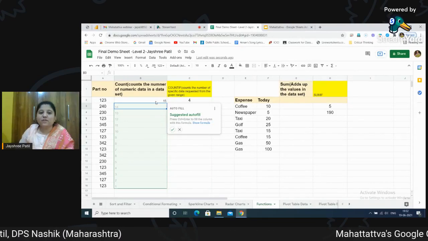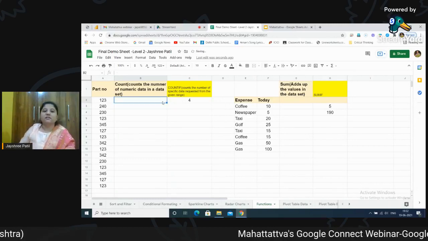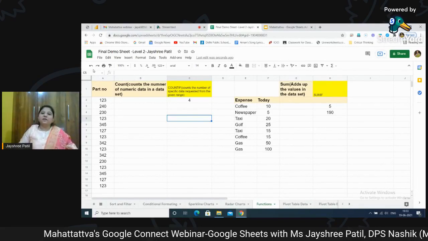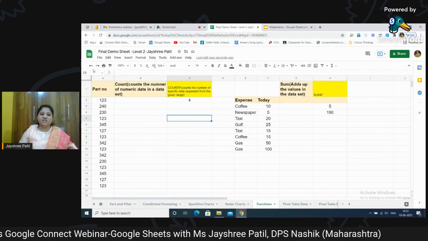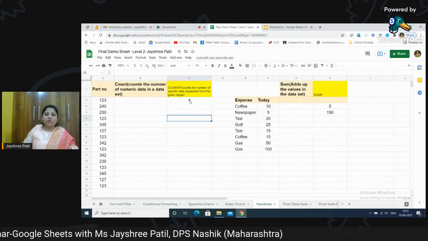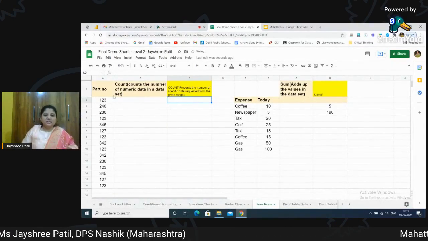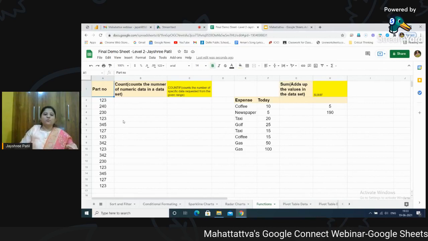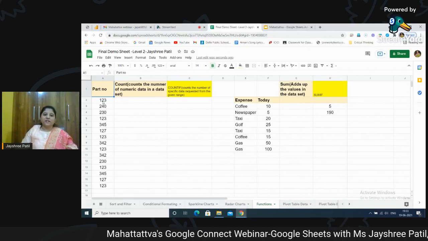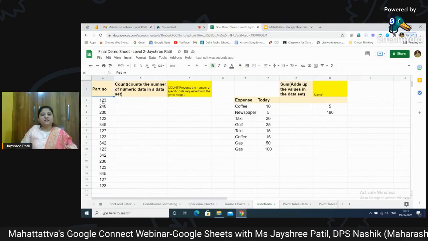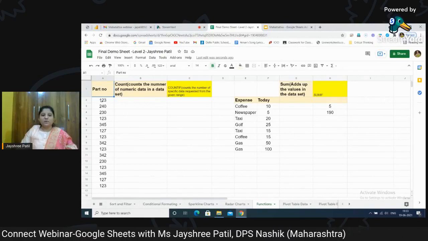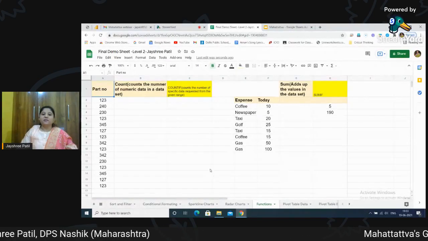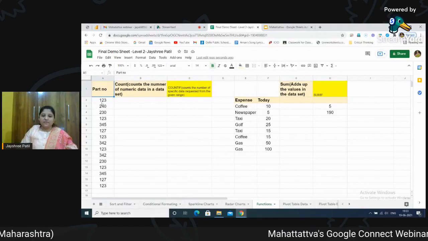But what if I want to give some condition and I want to use a different function that is called COUNTIF? You all understand that the word if itself tells us that we are giving some condition there. So let's see what we want to do here. For example, if you see this data, it shows here the part number. Suppose we all know, whenever you go to a grocery store or medical store, you are asking for something. Then the person looks into the computer, checks whether that particular medicine or thing which you want to purchase is available in the store or not. How does it happen? It happens this way only.